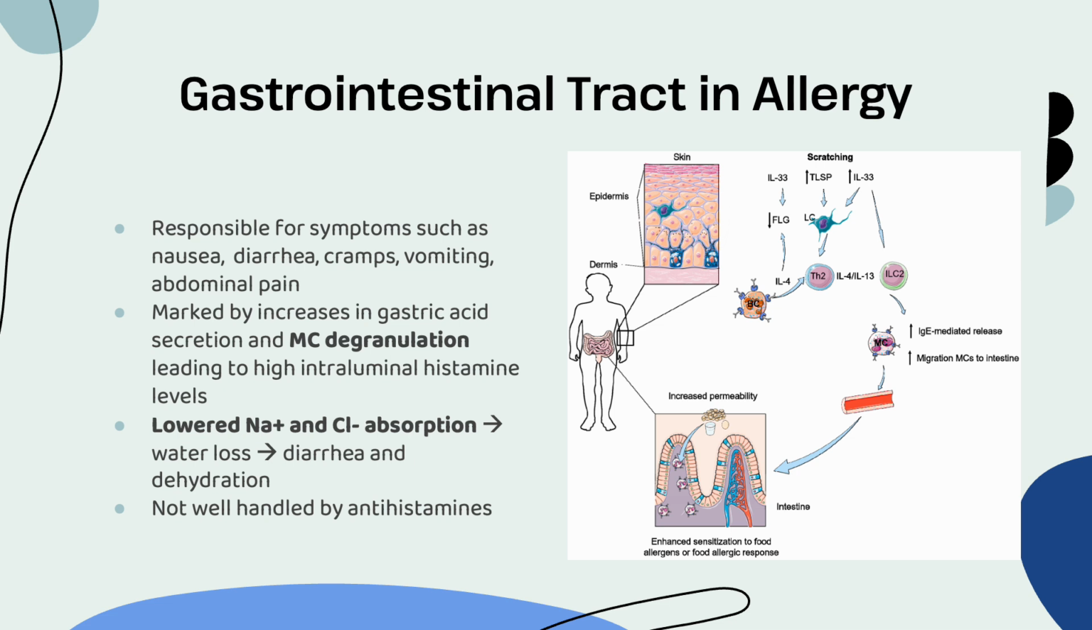Now let's just talk about 2 systems in allergy. So let's talk about the GI system first. Now this is responsible for a lot of, unsurprisingly, the abdominal symptoms such as pain, nausea, diarrhea, cramps, vomiting. And we see a lot of increases in gastric acid secretion. You might be able to connect that from our histamine and antihistamine lecture, because histamine acts on H2 receptors in the gut to cause gastric acid release. We also see lower levels of salt reabsorption, and this means that water is going to follow those salts out of the body, and that causes diarrhea, dehydration, which is especially dangerous in the context of anaphylactic shock.